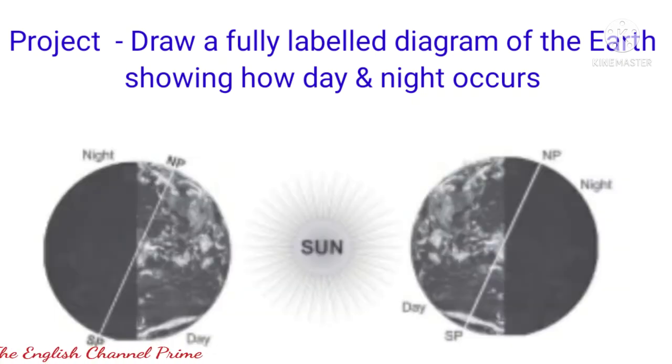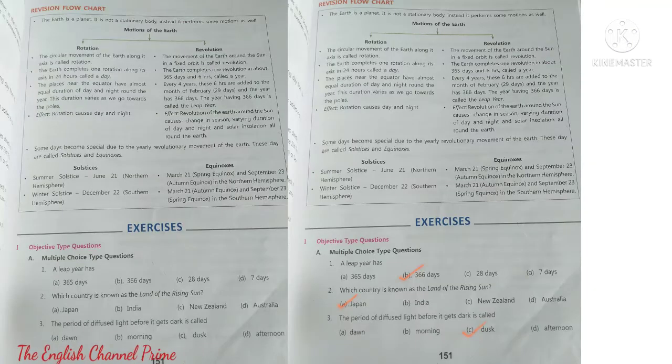Now let's start with the exercises. So open page number 151. First, main objective type questions. A. Multiple choice type questions. Let's start with the first question. A leap year has dash days: 365, 366, 28 or 7 days. Yes, it has one more day, that is 366 days.